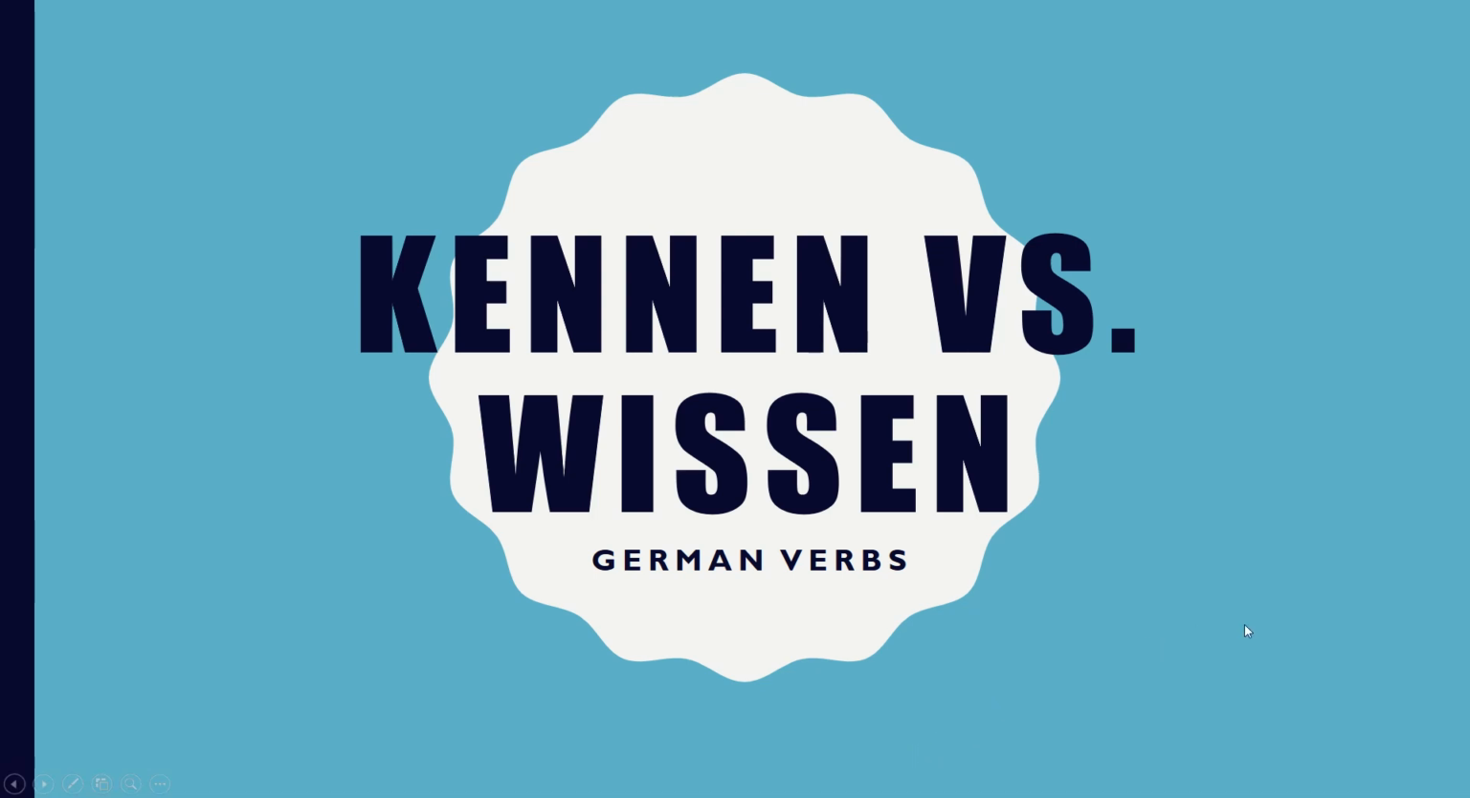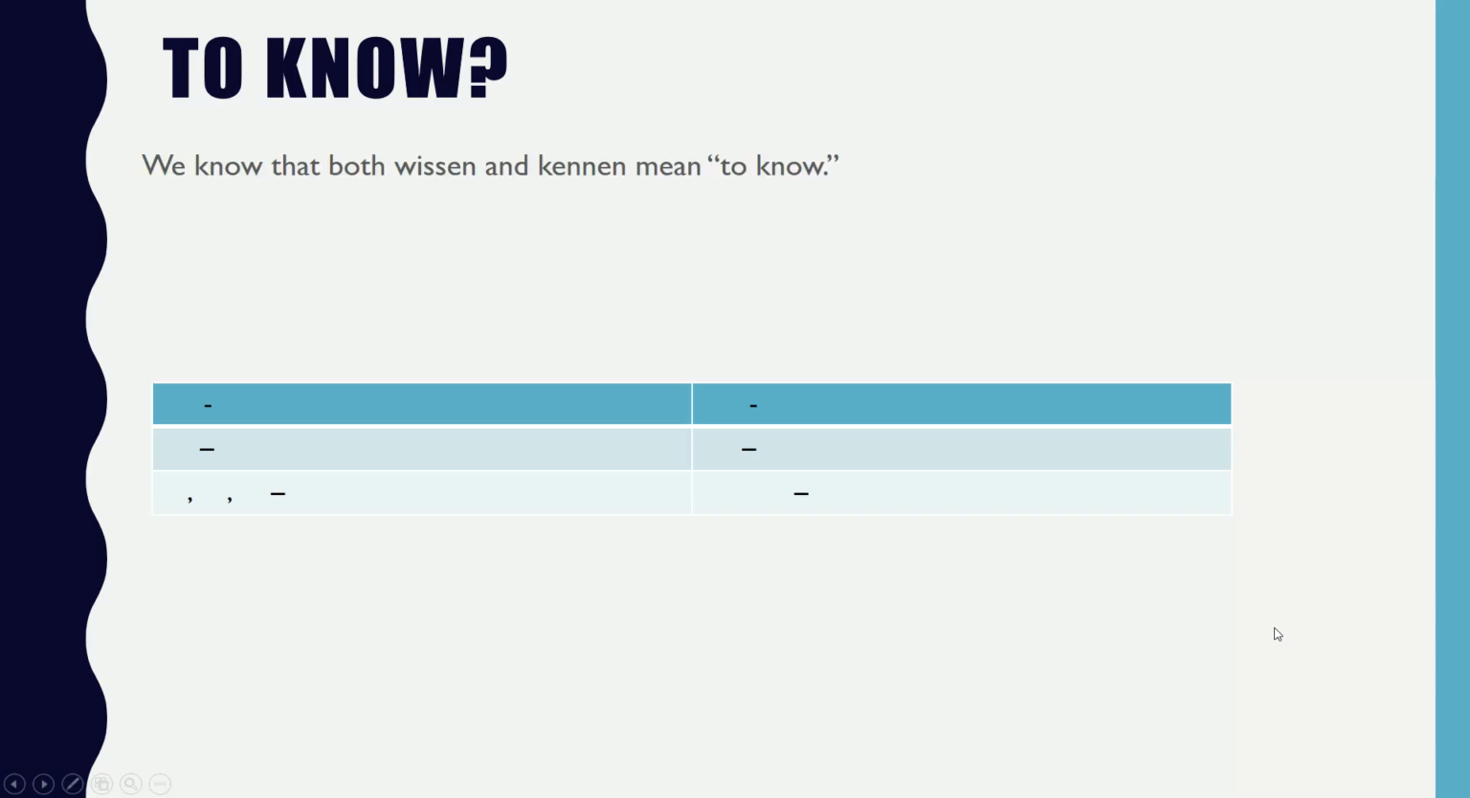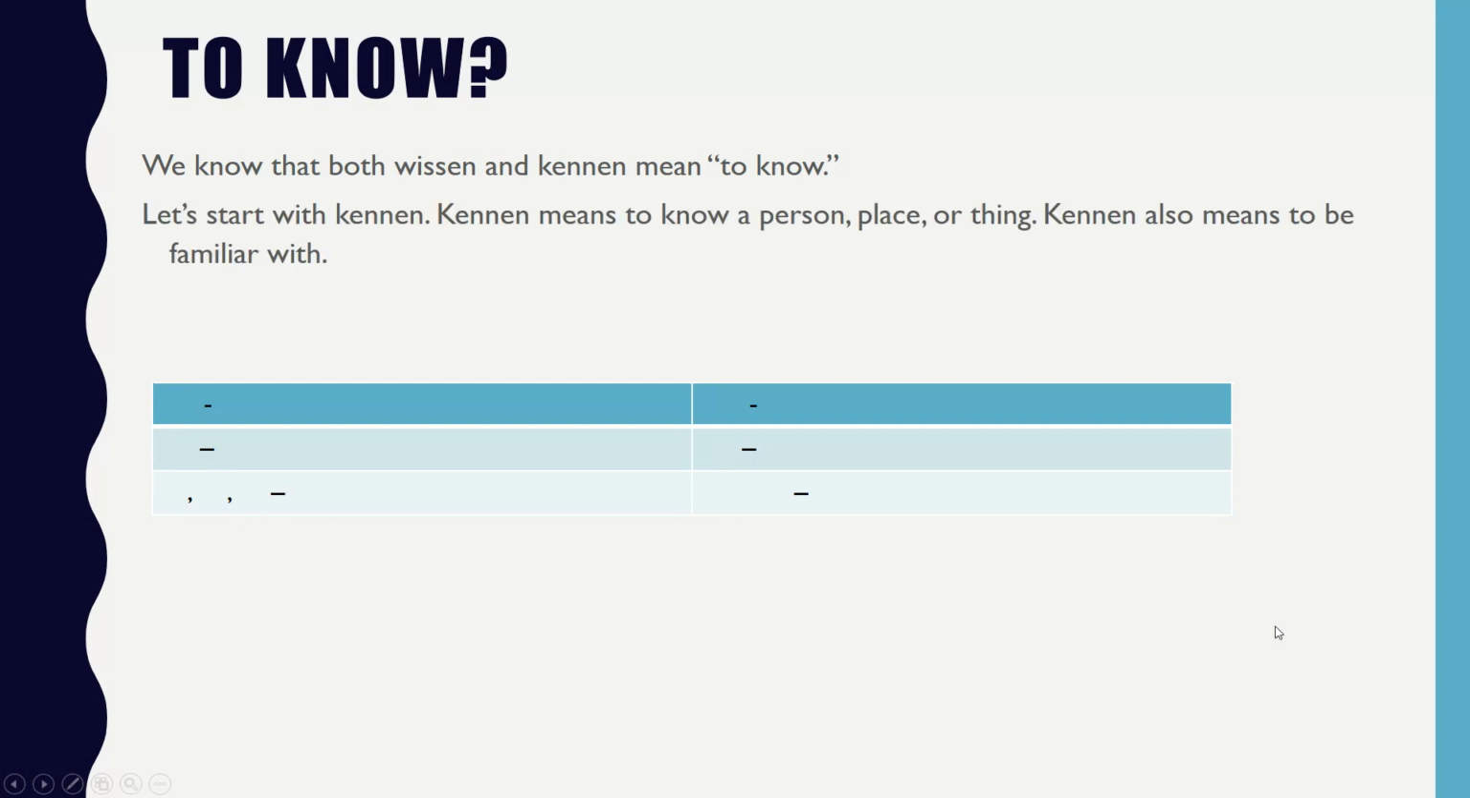This video is about kennen versus wissen. We know that both wissen and kennen mean to know. Let's start with kennen. Kennen means to know a person, place, or thing. Kennen also means to be familiar with.